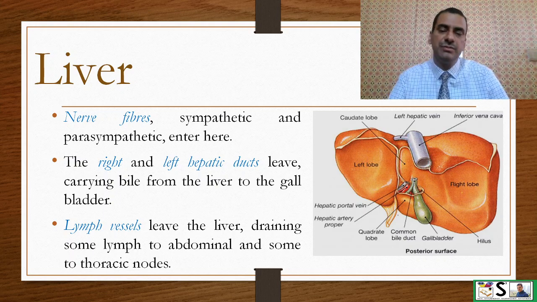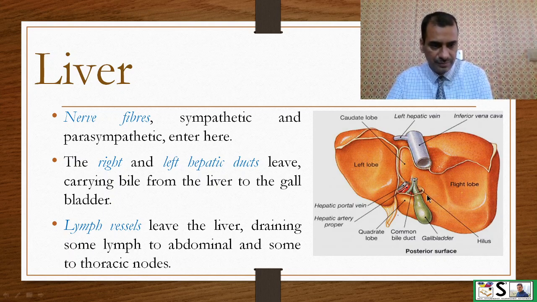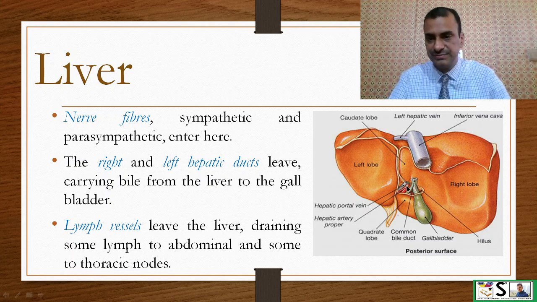Nerve fibers, sympathetic and parasympathetic nerve fibers enter. Here you can see this is the hepatic fissure where all these nerves and vessels enter and leave the liver. The right and left hepatic ducts also leave carrying bile from the liver towards the gallbladder. Lymph vessels leave the liver draining some lymph to the abdominal and some to the thoracic nodes.